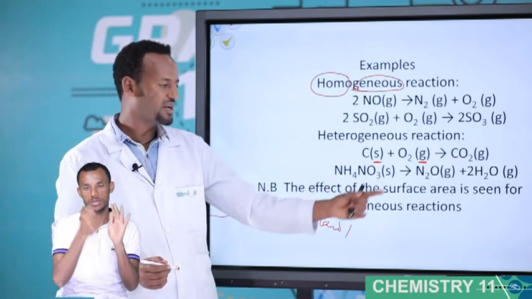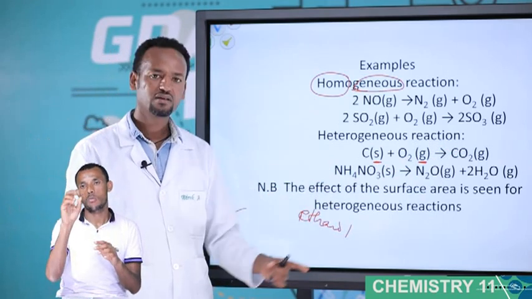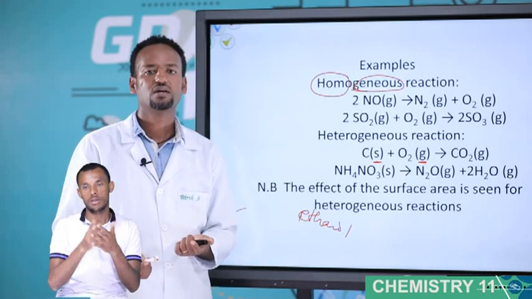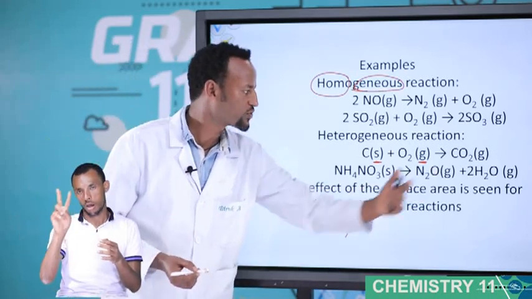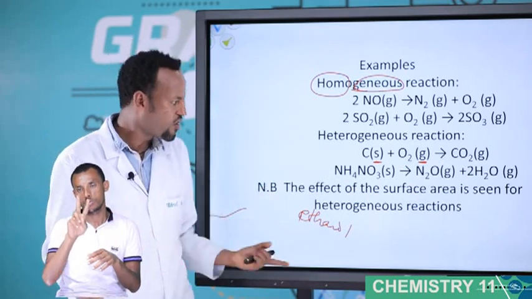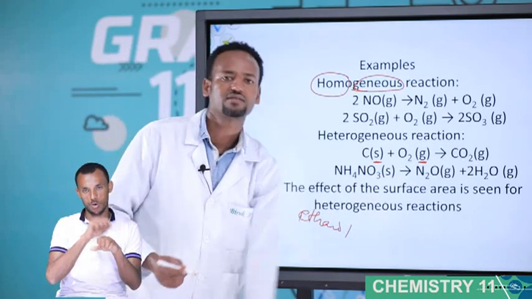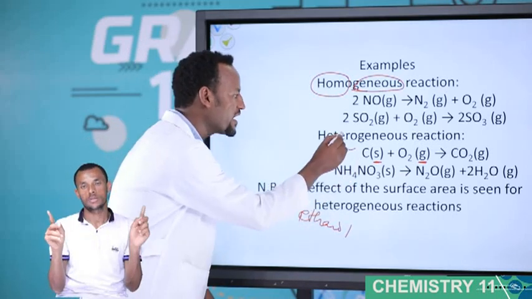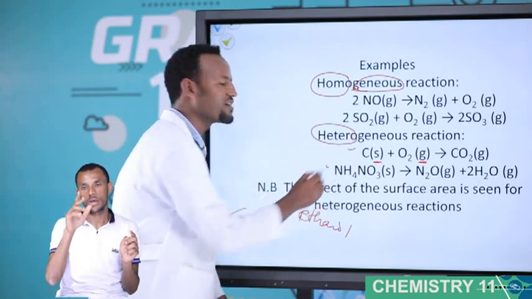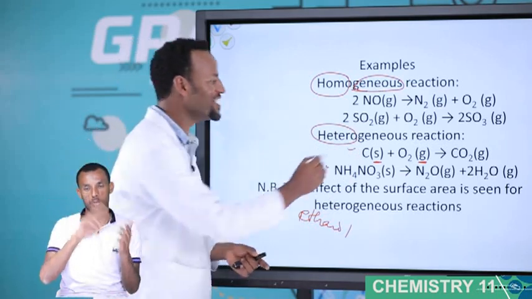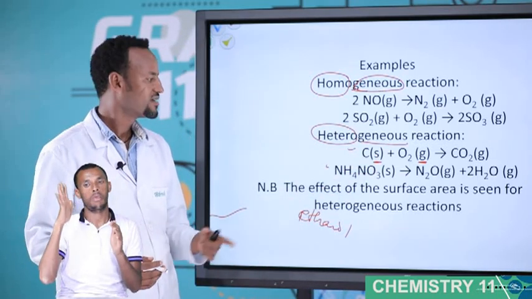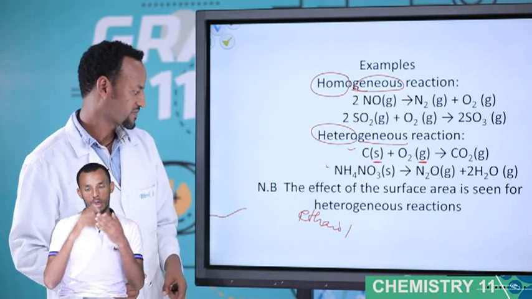Another example, ammonium nitrate. Ammonium nitrate is solid. It gives what? Dinitrogen oxide and 2H2O gas. The same state? No. Solid, gas, gas. Therefore, this is a type of heterogeneous reaction. By the way, hetero means different. Geneous means type, so different type. This is heterogeneous reaction.